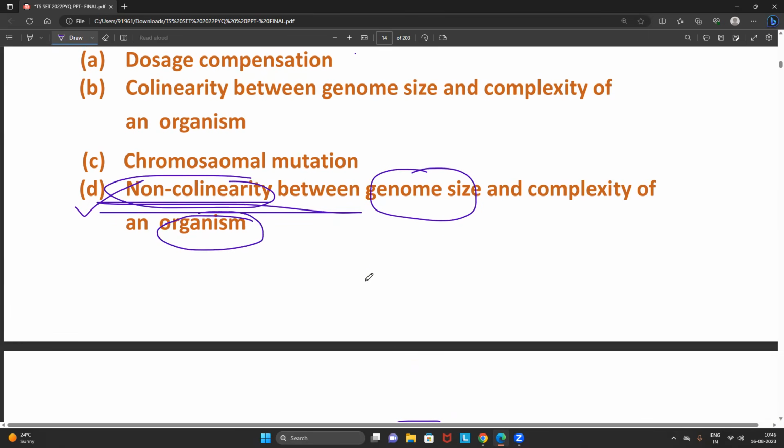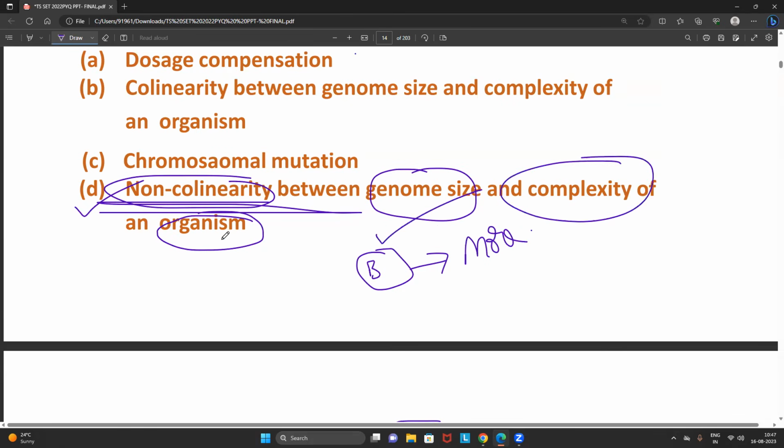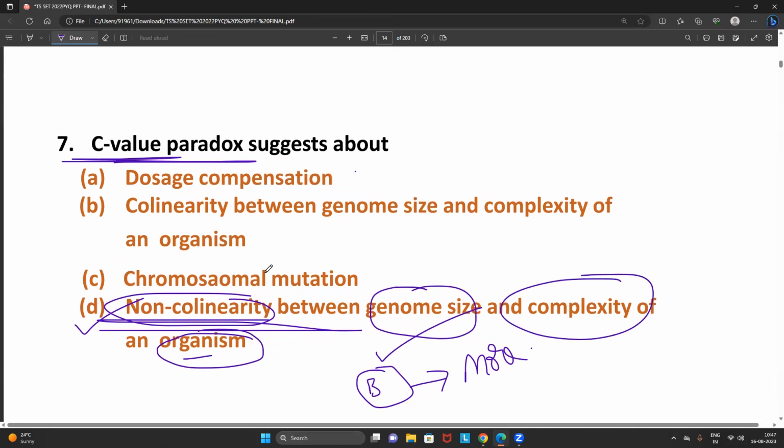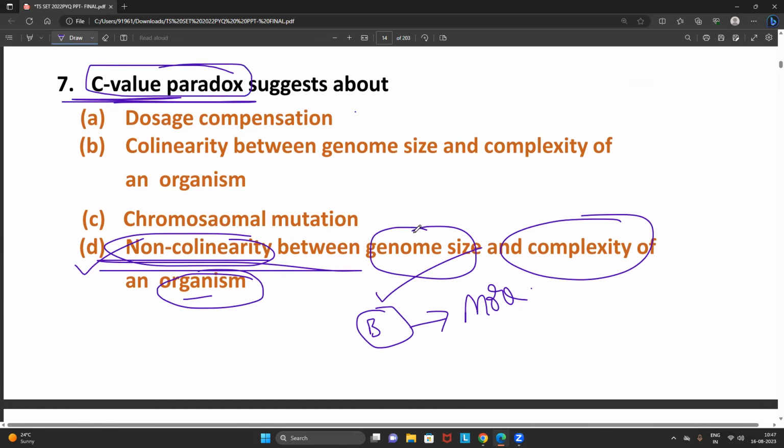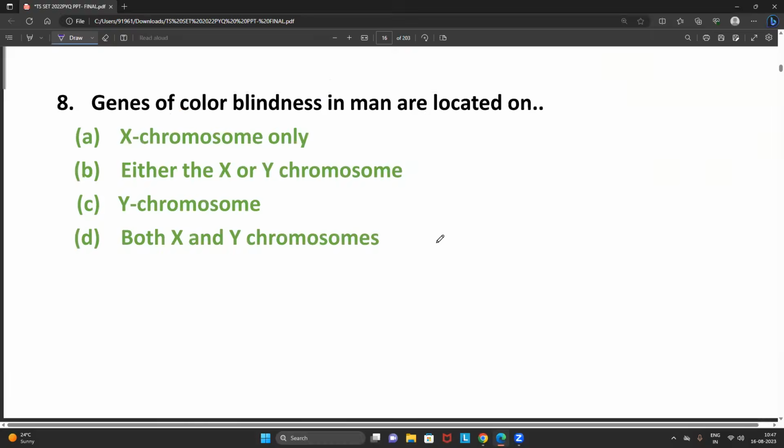See, what I'm trying to explain, take an example of a bacteria. Bacteria is very small, but the number of genes present in the bacteria is more. So what I'm trying to explain, genome size and the complexity of the organism are entirely different. There is no relation. That is what is explained by the C-value paradox. No need to get confused with that.